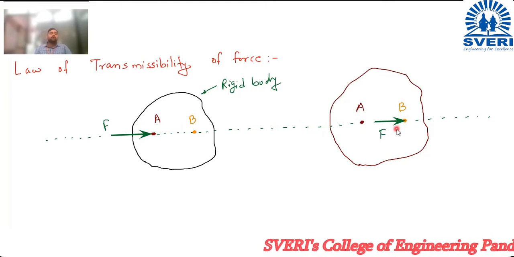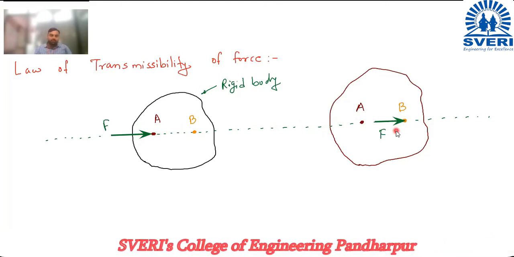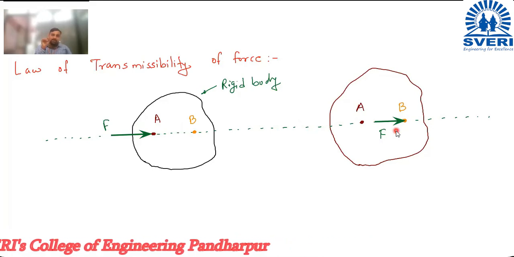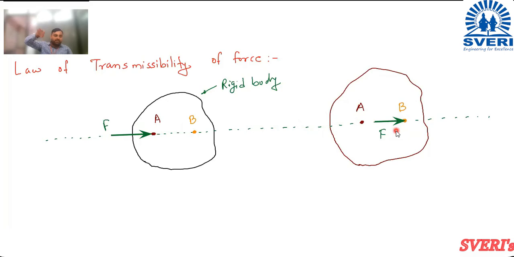So this is called as law of transmissibility of force. You can shift the point of application of the force. A is the point of application of force. You can shift the point of application of force along the same line of action of the force within the rigid body. Within the rigid body.